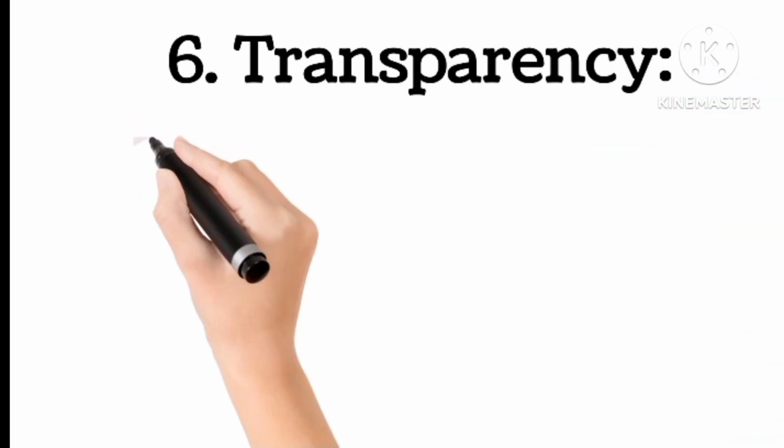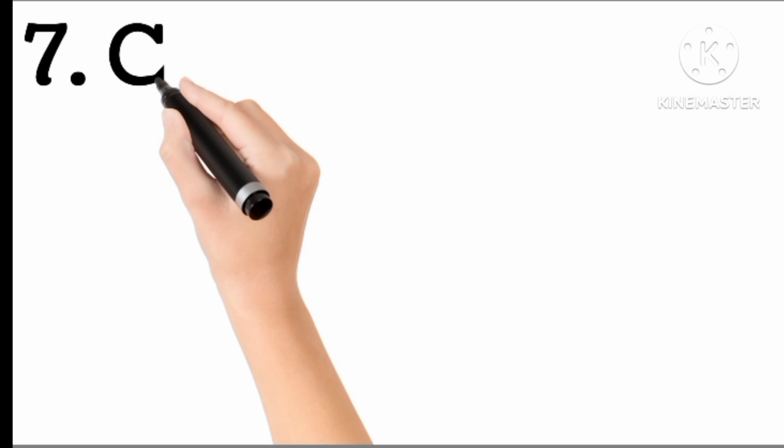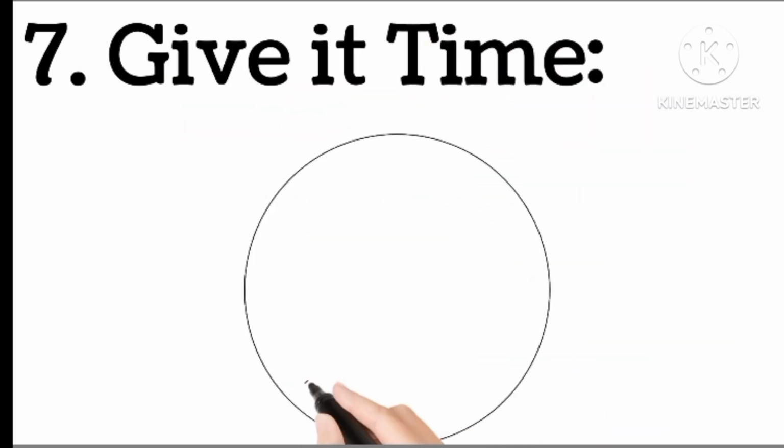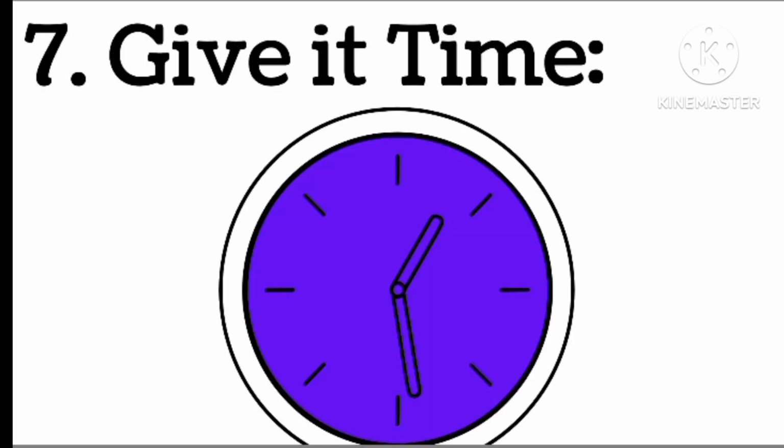6. Transparency. Be transparent and open about your actions, intentions, and decisions. 7. Give it time. Rebuilding trust takes time, so be patient and allow the other person time to heal.